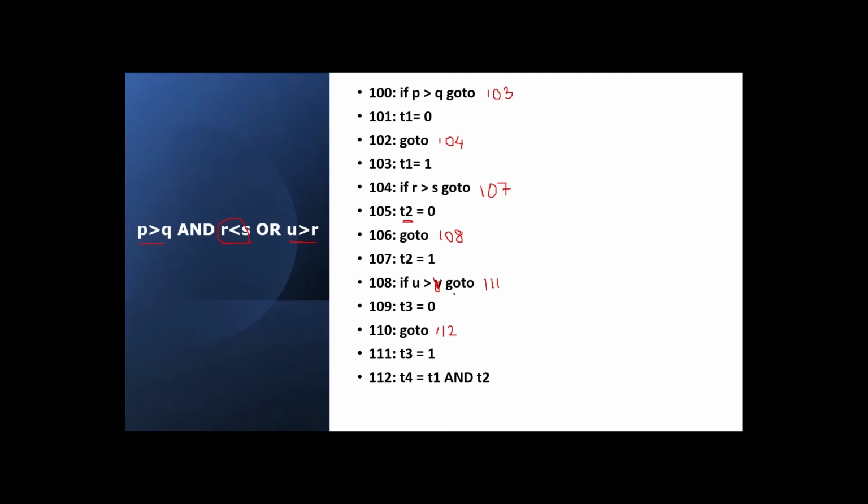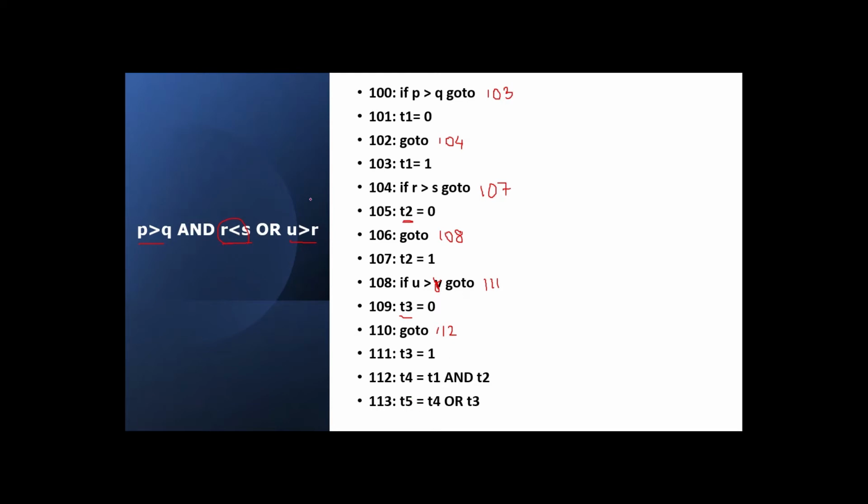Okay. So we will be checking t1 and t2, and the result of both is stored in t4. Then the result of u greater than r is stored in t3. So we are going to check t4 or t3, and the result will be stored in t5.